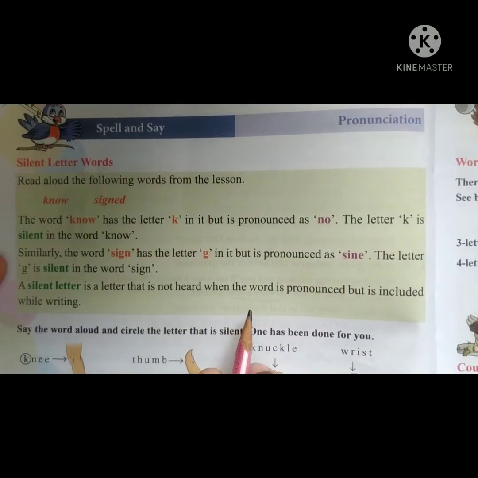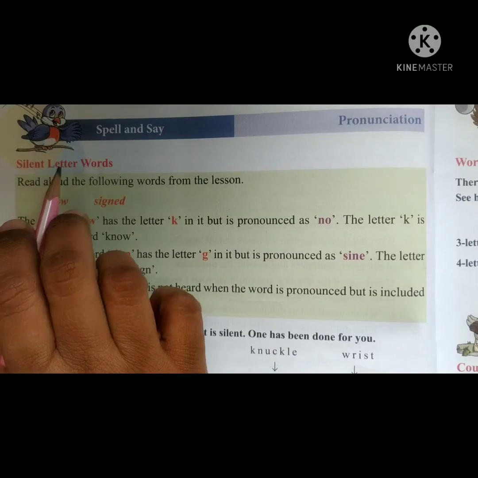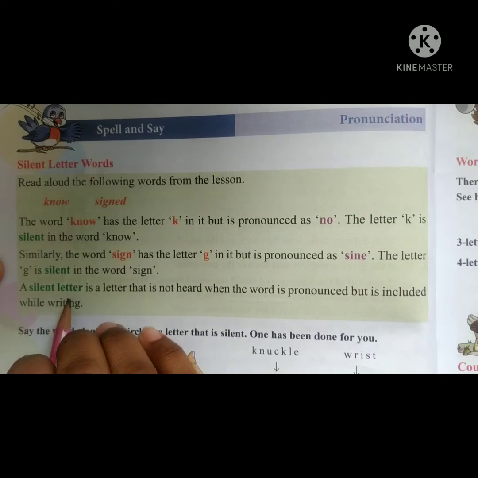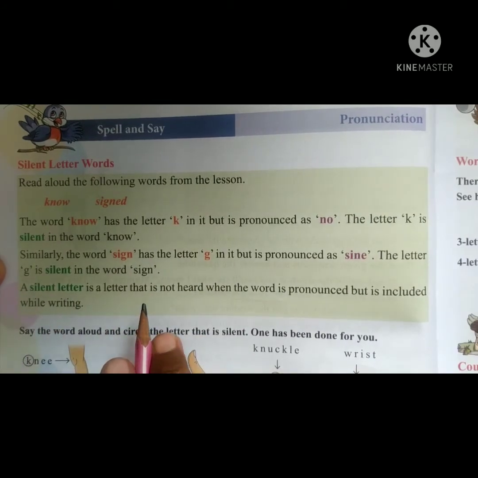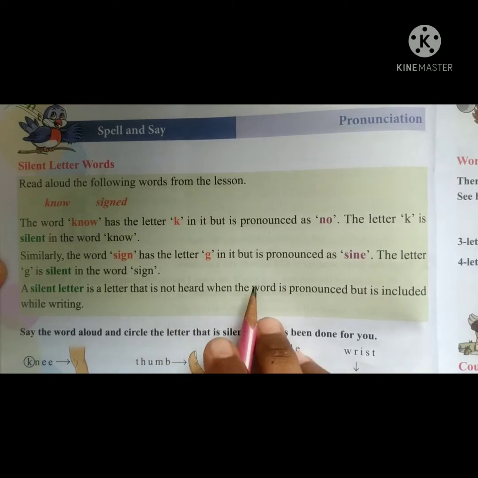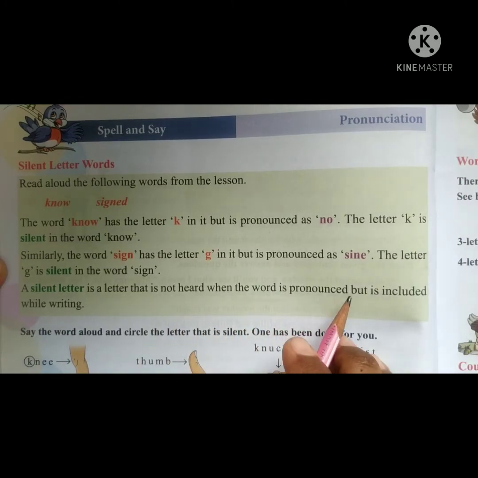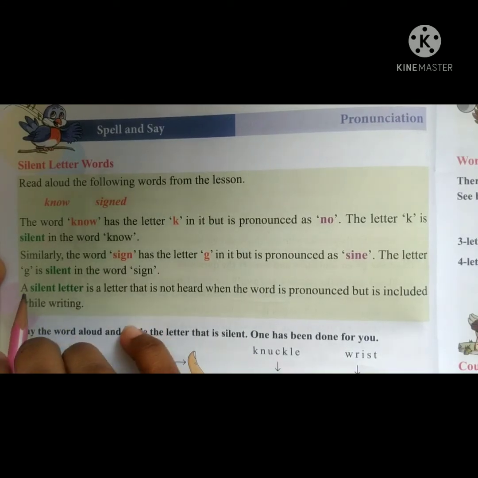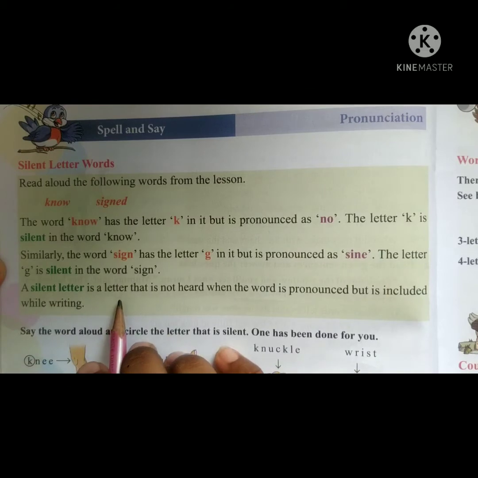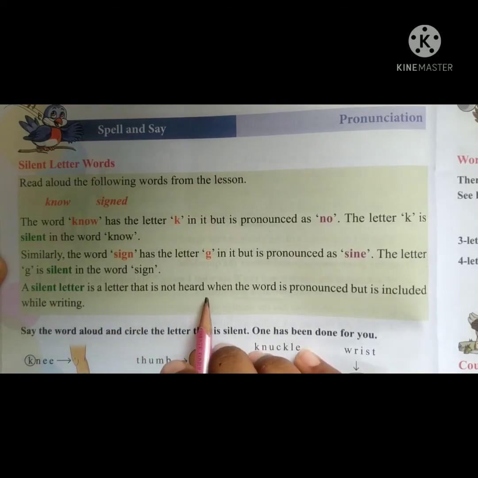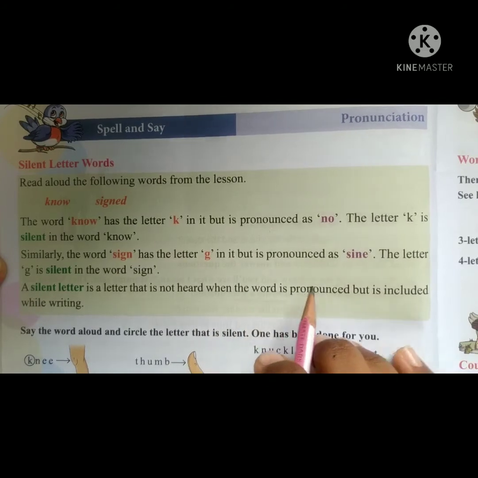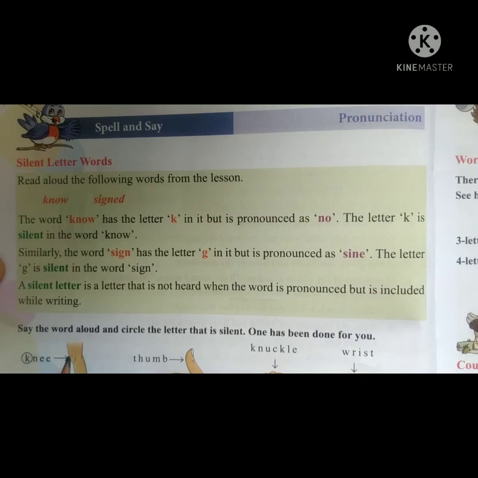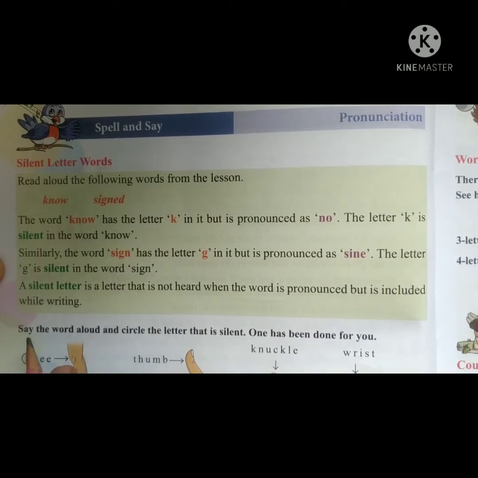Let us see some grammar part. Silent letter words. What is silent letter, children? A silent letter is a letter that is not heard when the word is pronounced, but it is included while writing. I'll repeat it. A silent letter is a letter that is not heard when the word is pronounced, but it is included while writing. Let's see with the example, children.